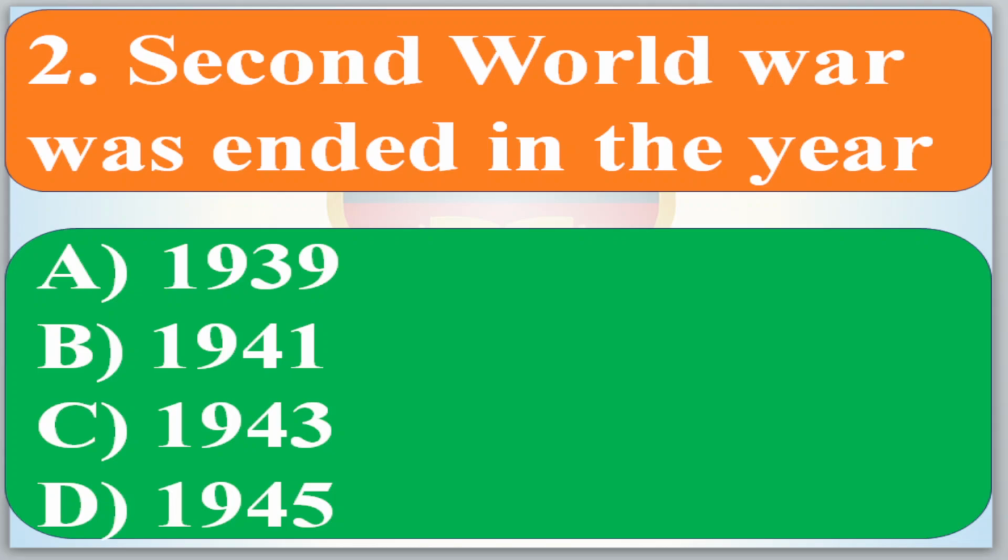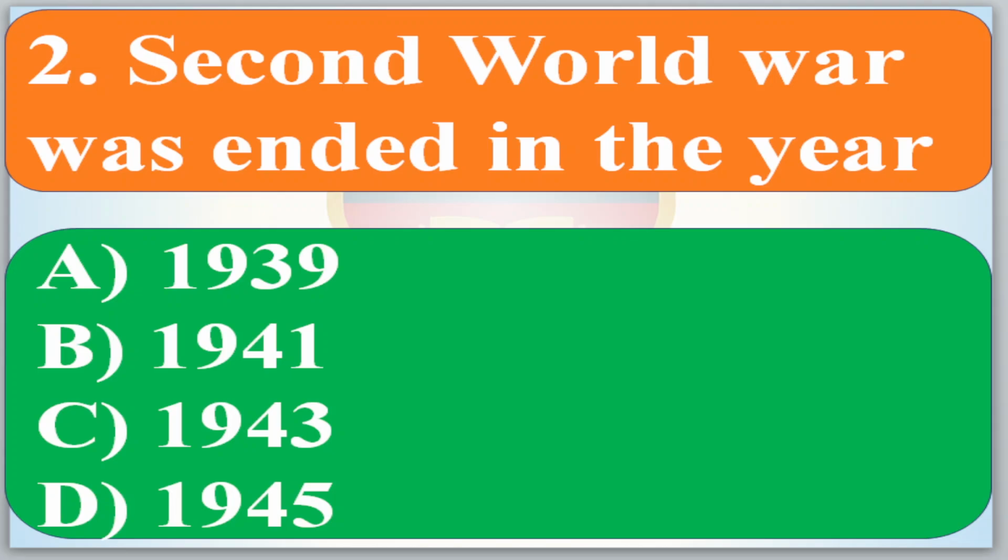The Second World War ended in the year: 1939, 1941, 1943, 1945.